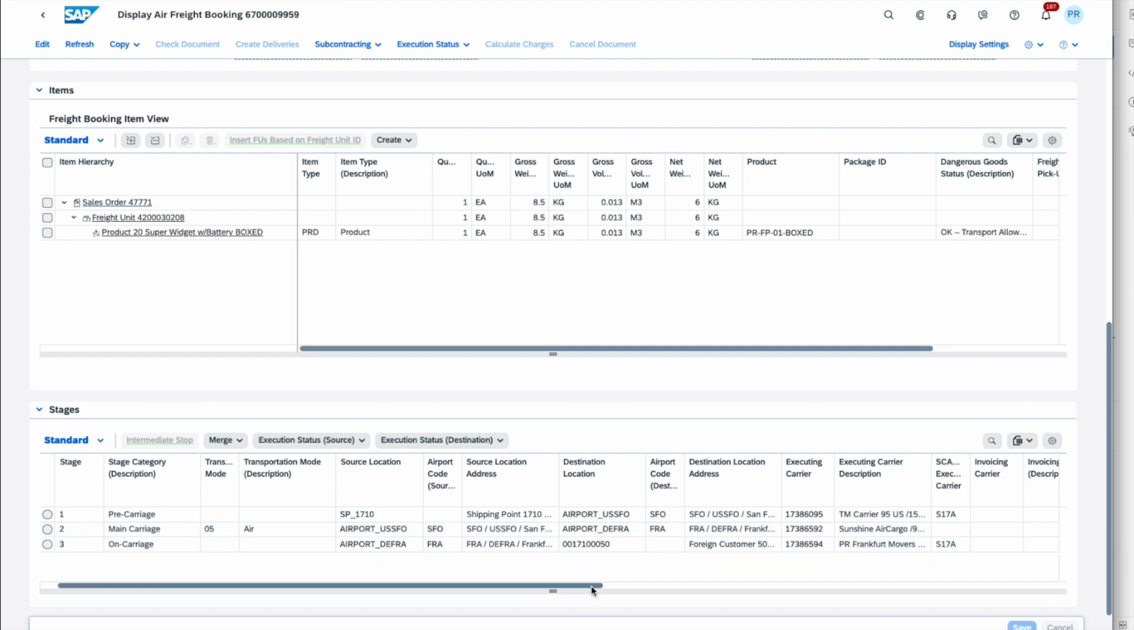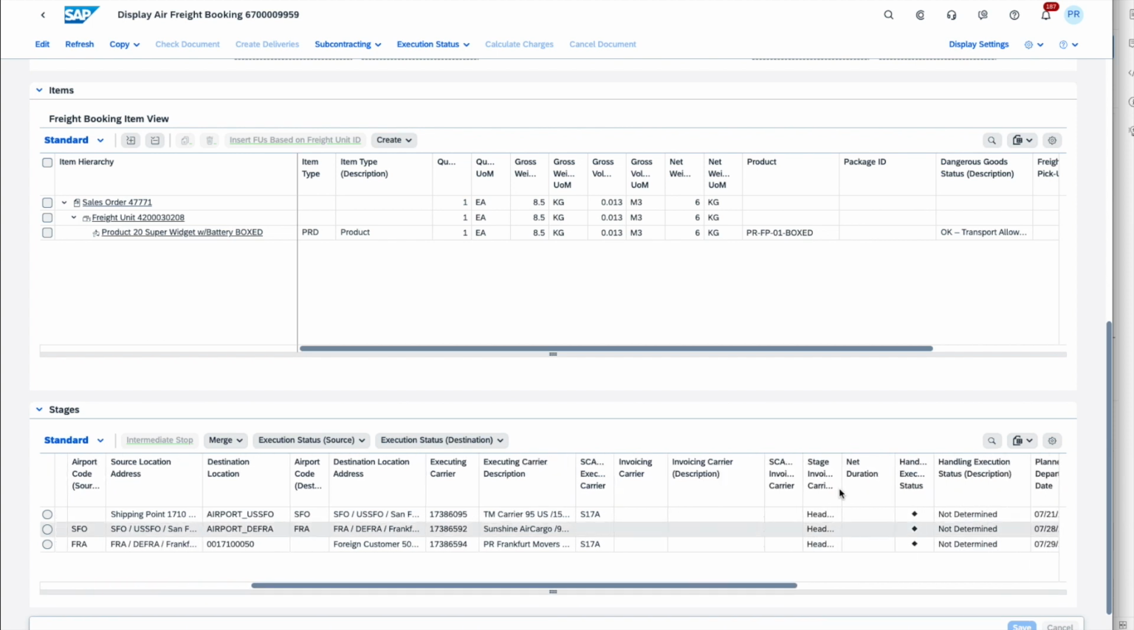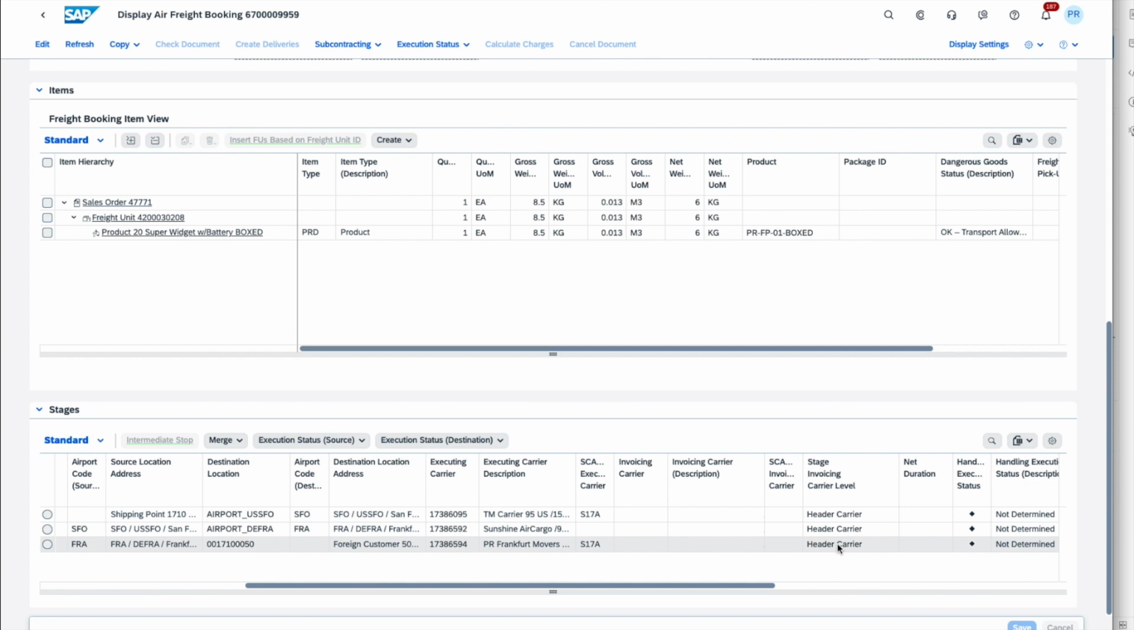An important aspect as well that is included and shown here is the invoicing. We can see here that the invoicing of each of the stages will be done by the header carrier, in other words the freight forwarder. So the freight forwarder will present me one consolidated invoice for the transportation from the US DC to the customer location. The invoicing could also have been done at a stage level.